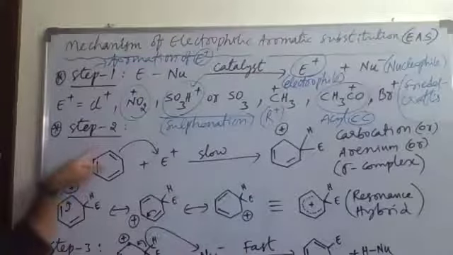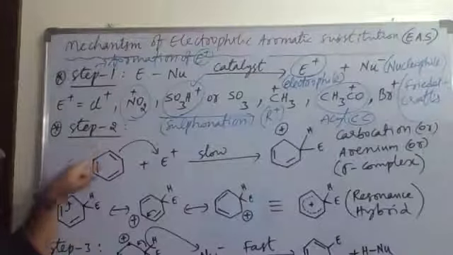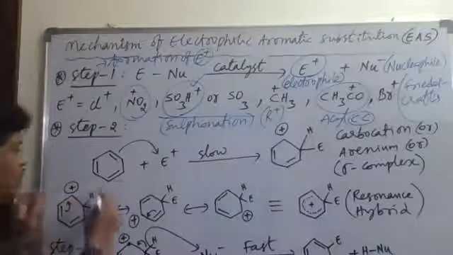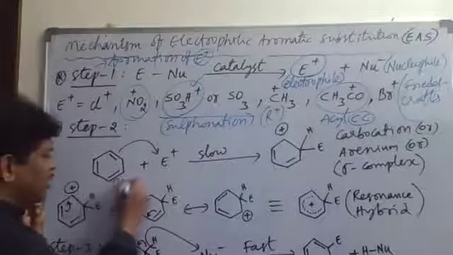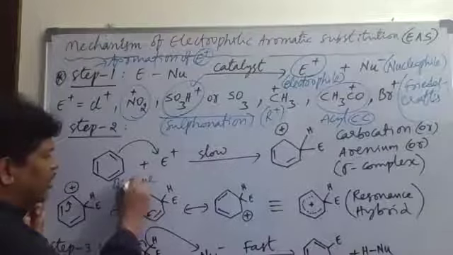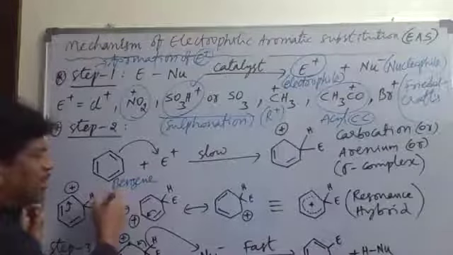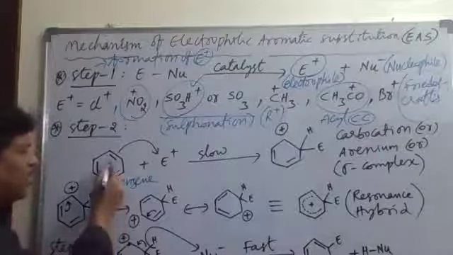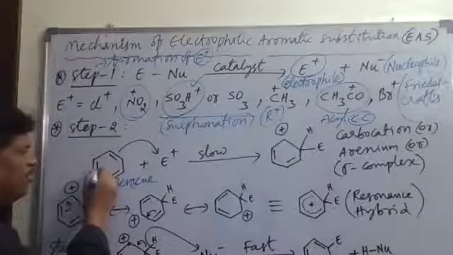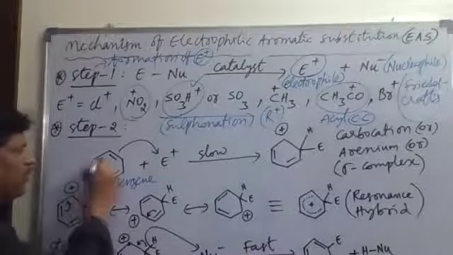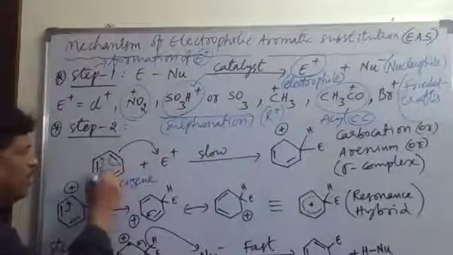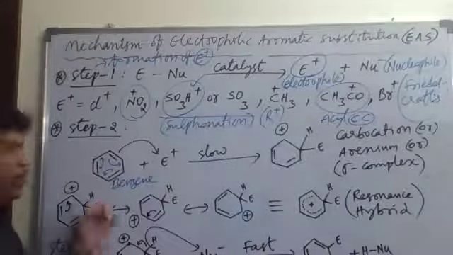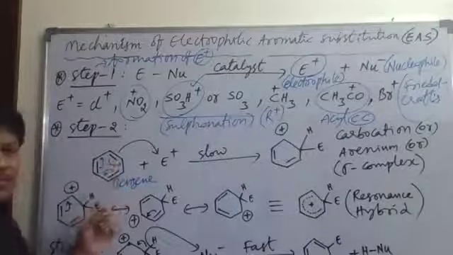In this second step, the benzene is attacked by the electrophile. Here, benzene is the nucleophilic center, as I told you. Electrons are there in benzene, so in benzene the electrons are always moving. The pi electrons are shifting like this inside the benzene ring, due to this delocalization of pi electrons.